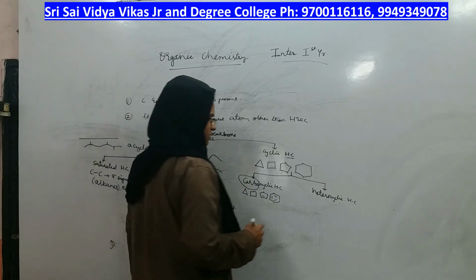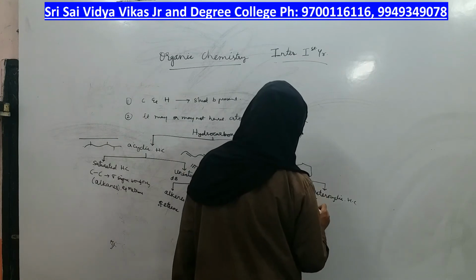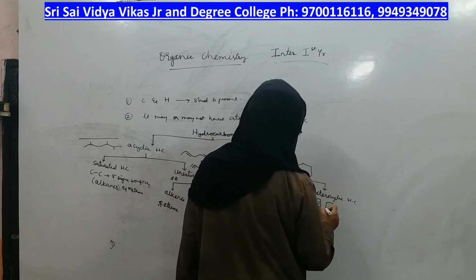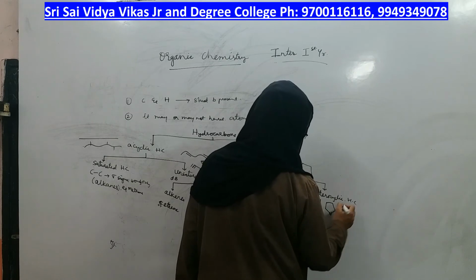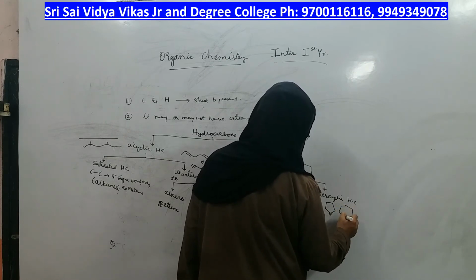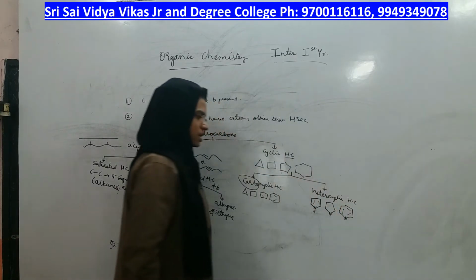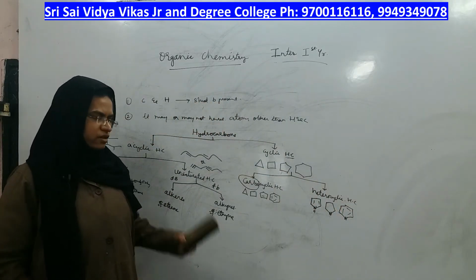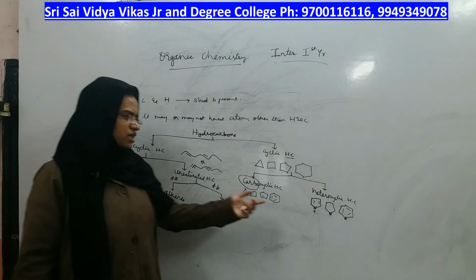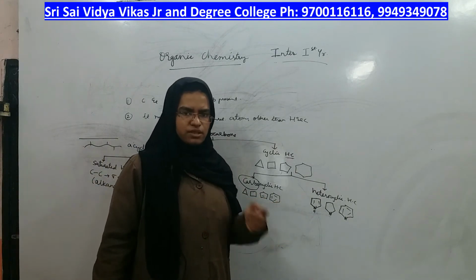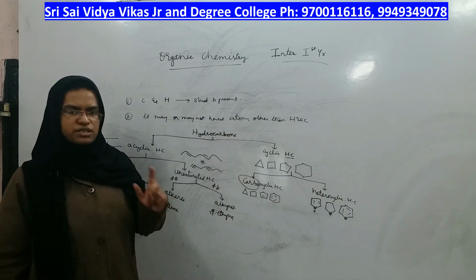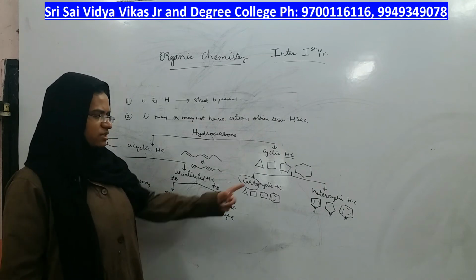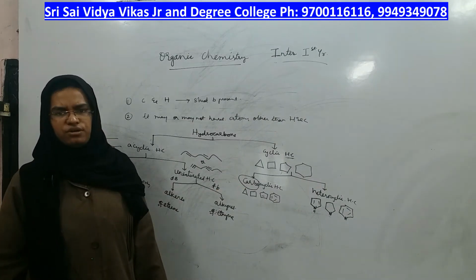Coming to the other type of cyclic structure: in a compound, if one of the atoms in the ring is not a carbon, it is some other atom apart from carbon, that type of cyclic structure is called heterocyclic hydrocarbon.